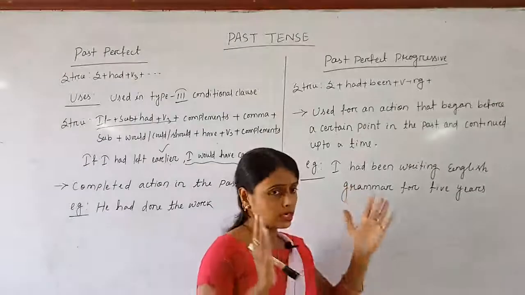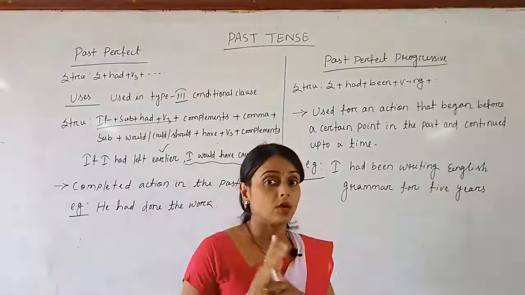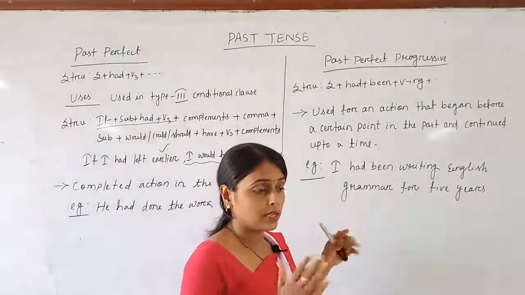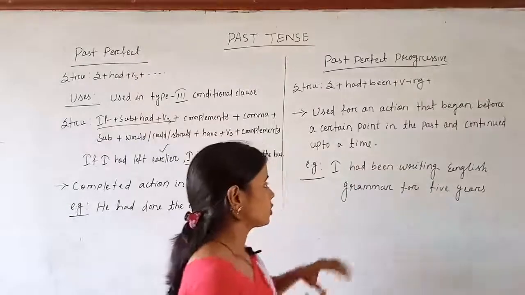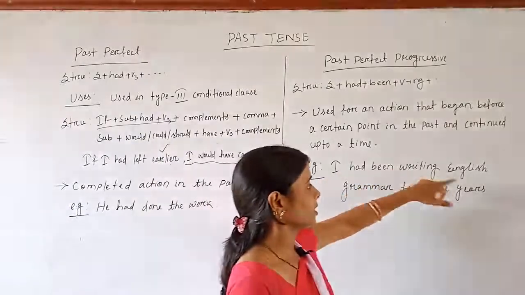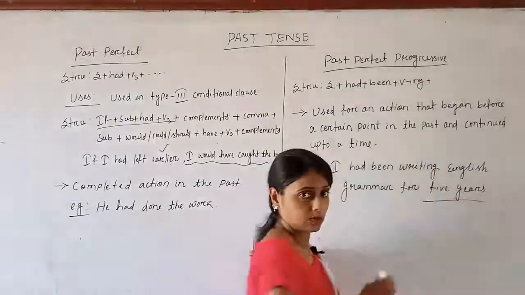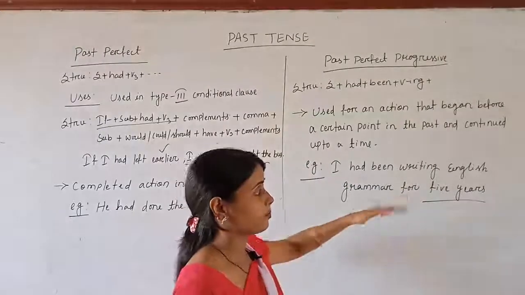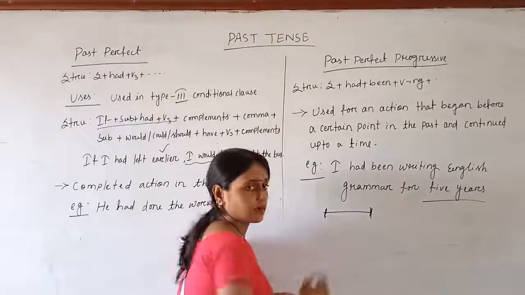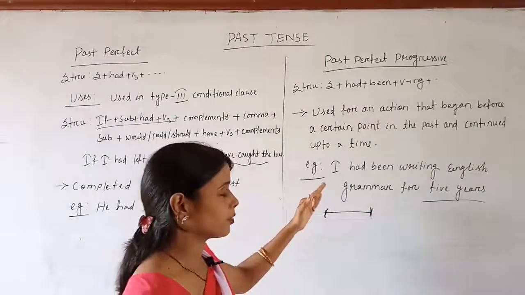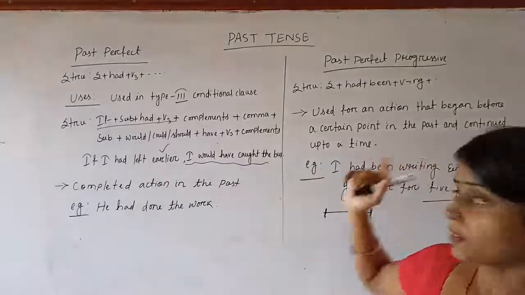Here the work started in the past and also continued for some time period in the past. It is not lingering up to the present. It started in the past and ended in the past, but it continued for a time period. So here the example is, I had been writing English grammar for 5 years. So for 5 years he was writing. So he had been writing it for 5 years. So the action took place before 5 years and it completed after 5 years. This type of action is expressed by using past perfect progressive.